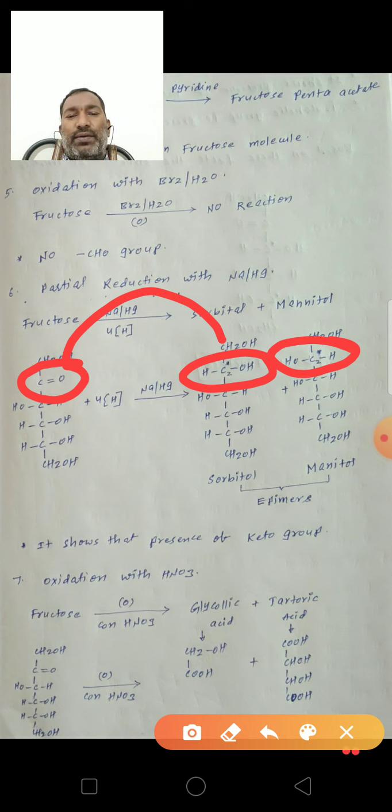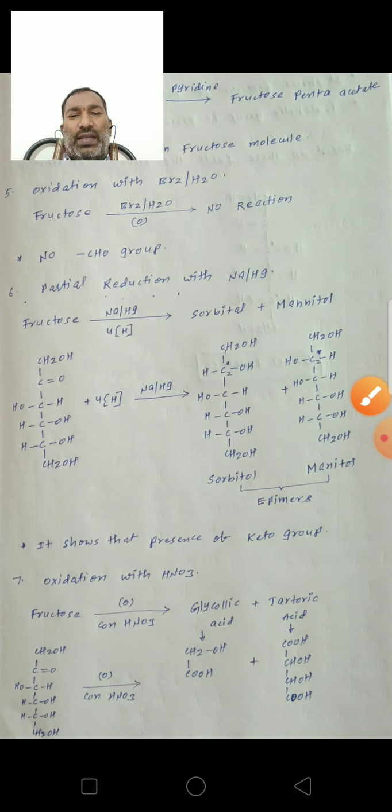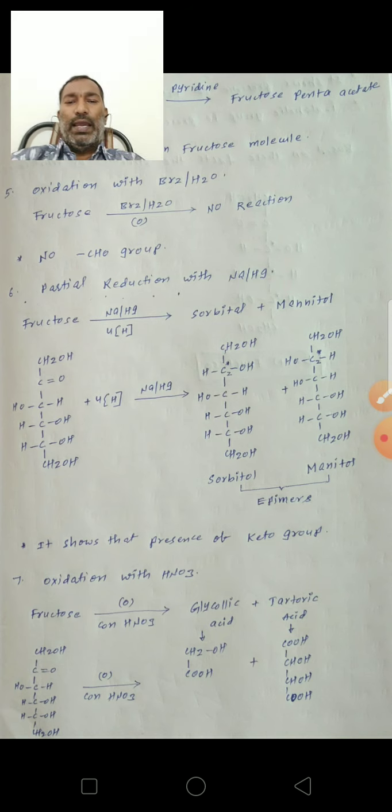Sorbitol and mannitol both are epimers. That means sorbitol and mannitol differ in configuration at the C2 carbon. This reaction, formation of sorbitol and mannitol, shows the presence of the keto functional group.